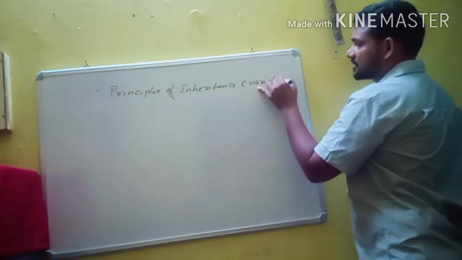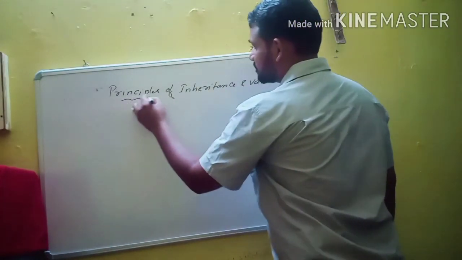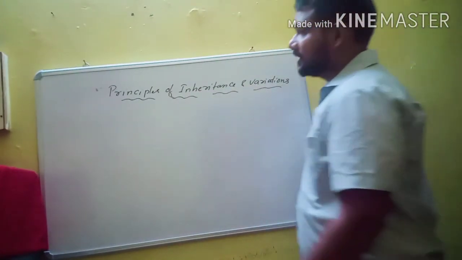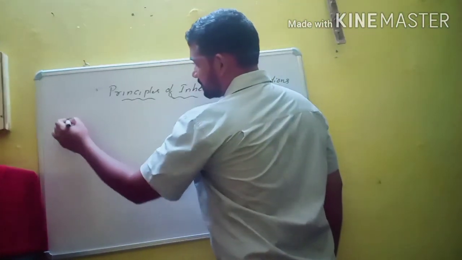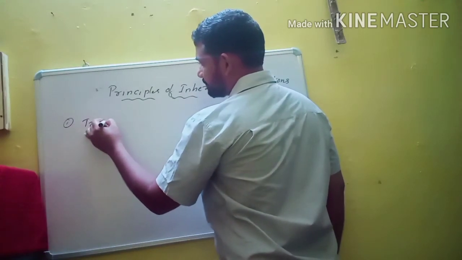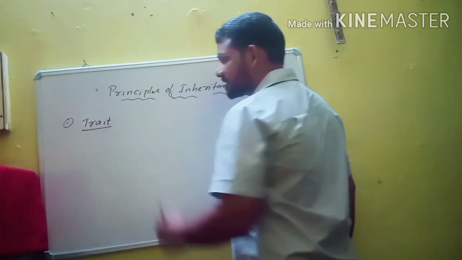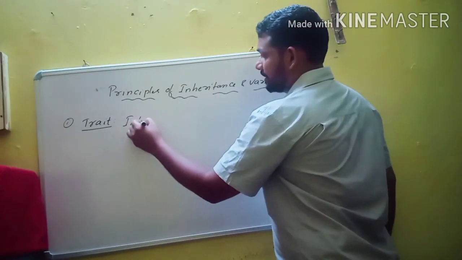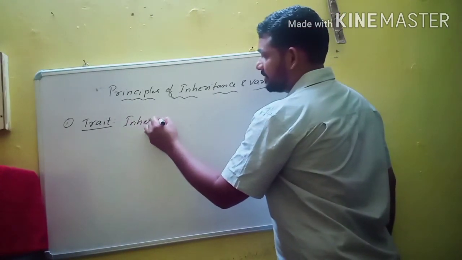Let us discuss some important terms which are useful in this chapter. The first one is trait. What is trait? It is an inherited character.